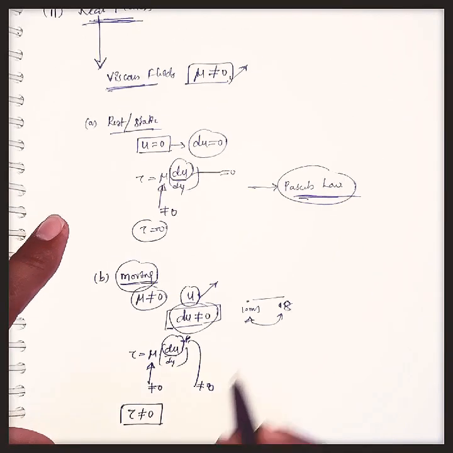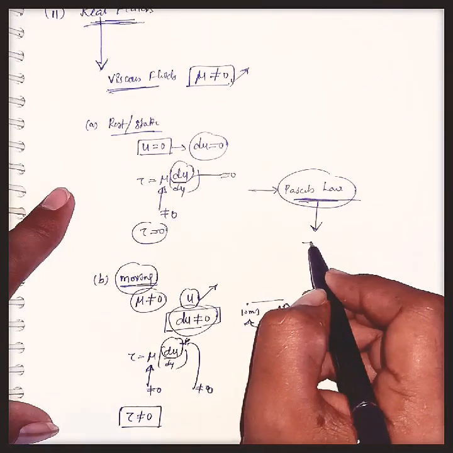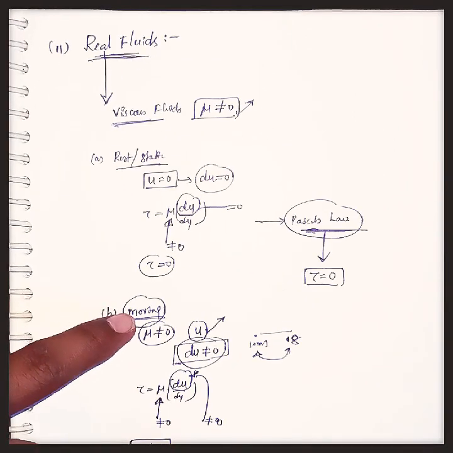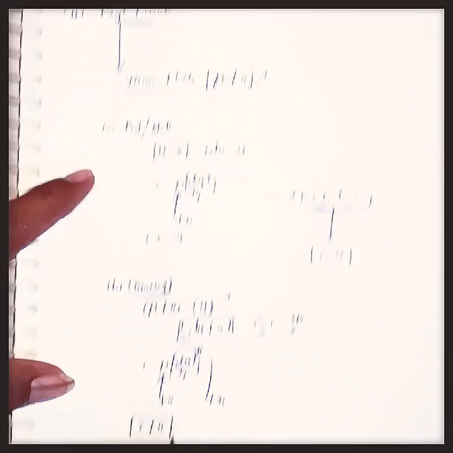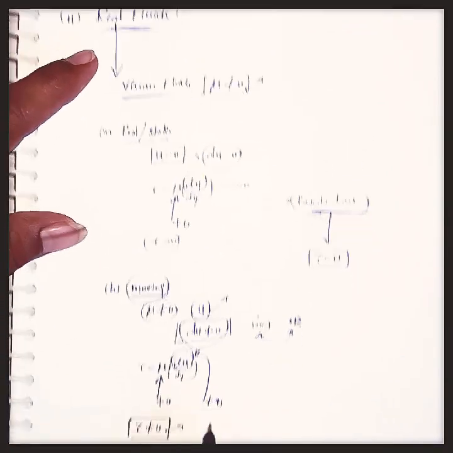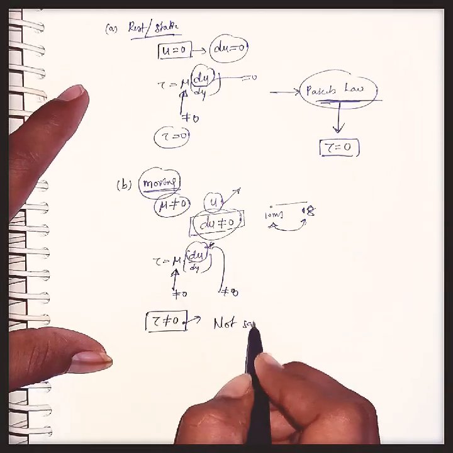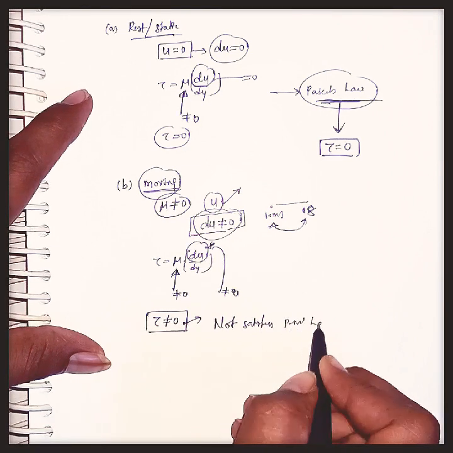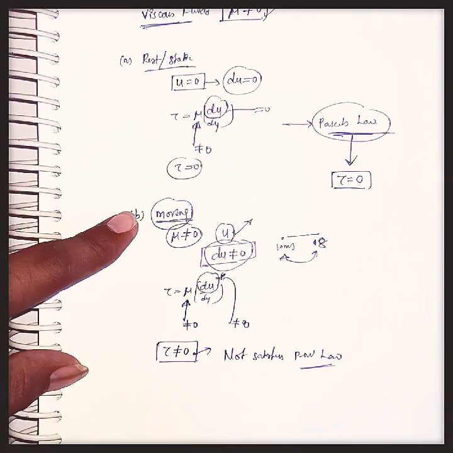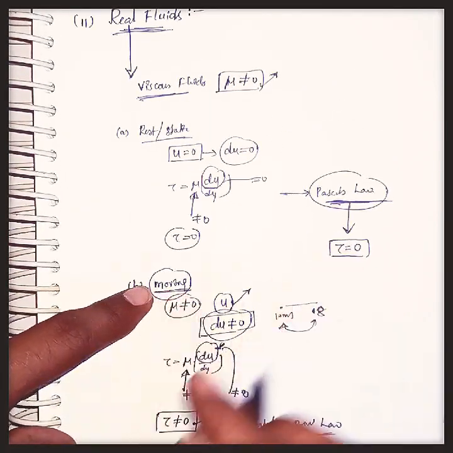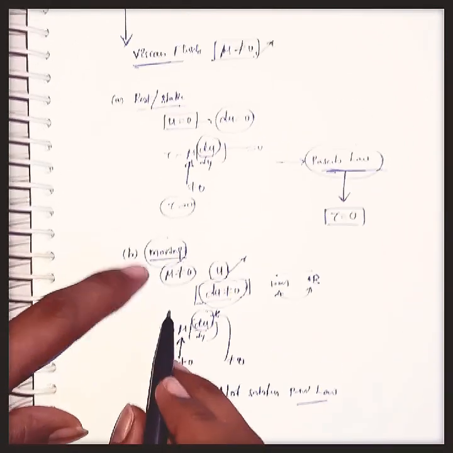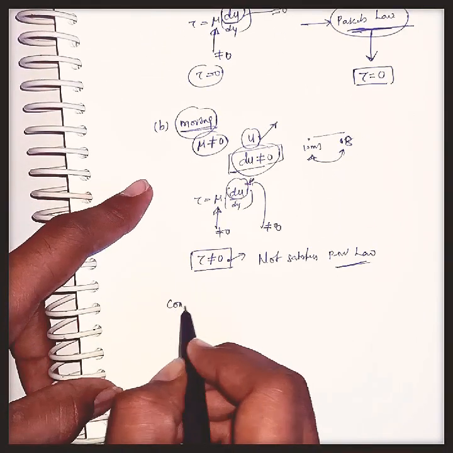That means, as the main condition to exist Pascal's law, the shear stress should be equal to 0. But here for moving real fluids, the tau value is not equal to 0. That means moving real fluids are not satisfying Pascal's law. So how do we make moving real fluids satisfy Pascal's law? What is the condition? We will discuss that now.